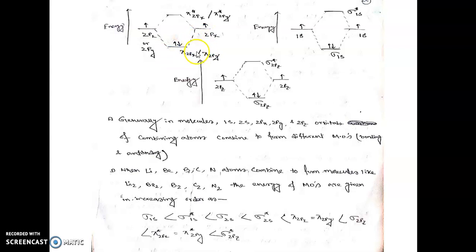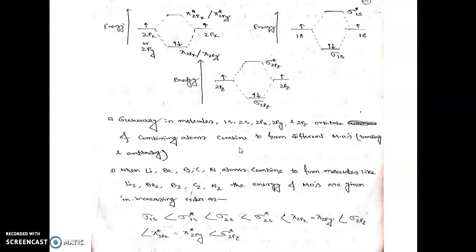Now generally in molecules, the 1s, 2s, 2px, 2py, 2pz orbitals of combining atoms combine to form different molecular orbitals. They could be bonding, they could be anti-bonding molecular orbitals. So which are the orbitals generally combined to each other? The 1s of two atoms, and the 2s, 2px, 2py and 2pz orbitals of two atoms or more than two atoms combine to form different molecular orbitals.